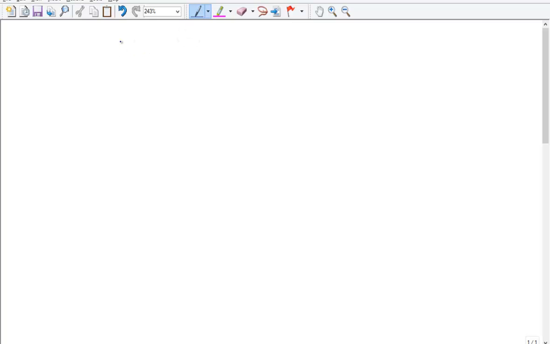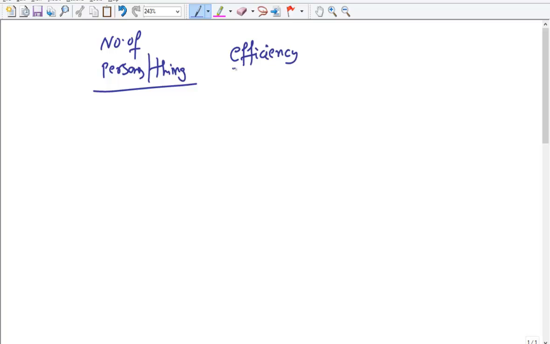So we have a bucket, as I explained to you, frame, number of persons or things. The next thing is efficiency, or you can say it is capacity also. The next one is the time.